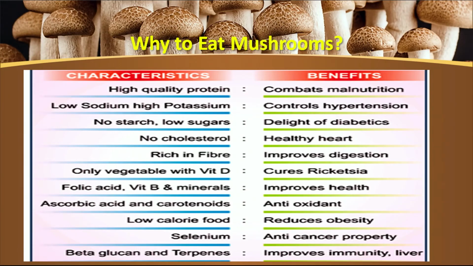Now learners, we will discuss the characteristics of mushroom and their respective health benefits. Mushroom is a high quality protein which will combat malnutrition. Mushrooms are rich in low sodium and have high potassium content, therefore they help in controlling hypertension. Mushrooms don't have any starch and are low in sugars, therefore they are a delight for diabetic patients.